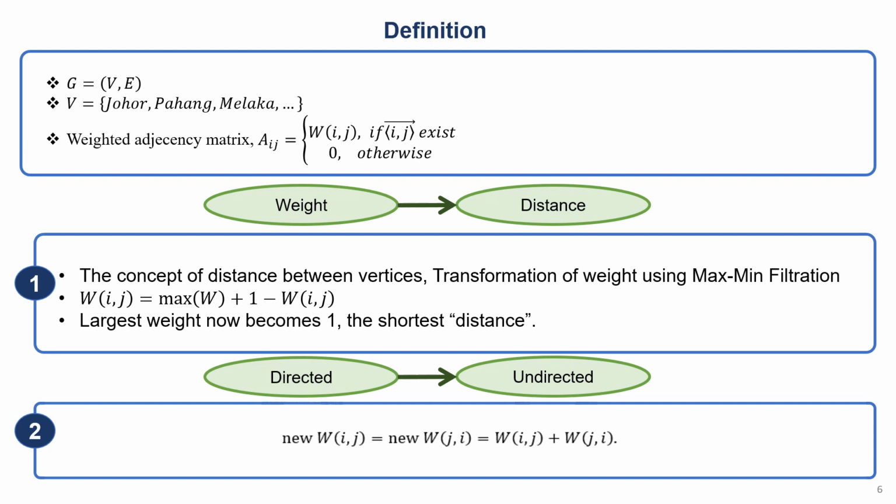There are two transformations that have been done. The first one is transformation from weight to distance, where the largest weight now becomes the shortest distance. And the second transformation is from a directed network to an undirected network for the analysis of the configuration model and also modularity.